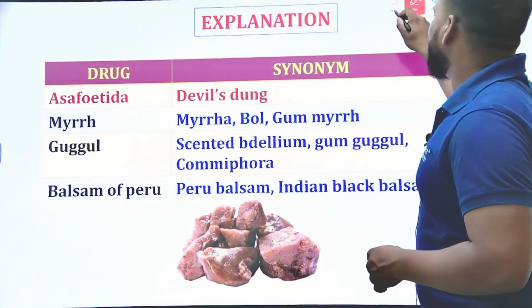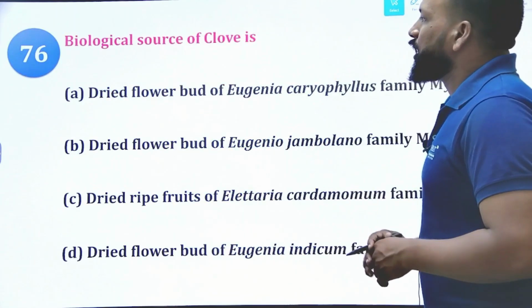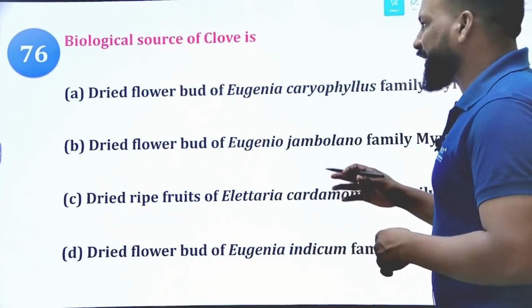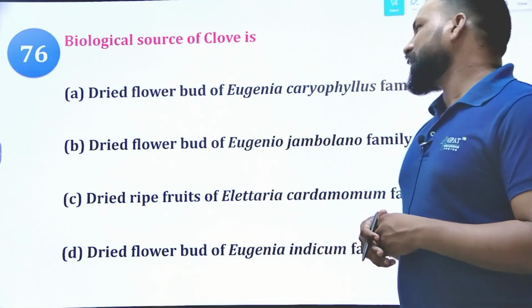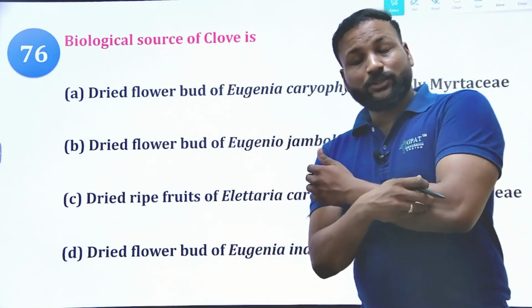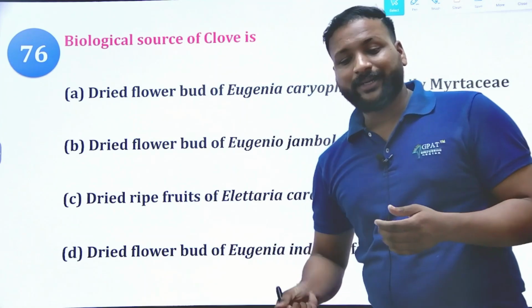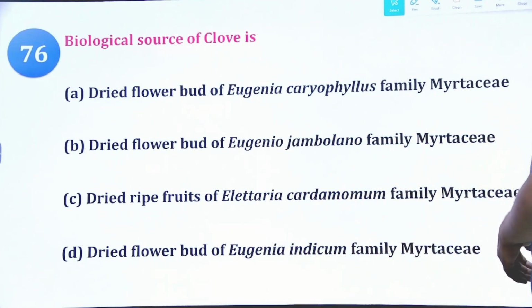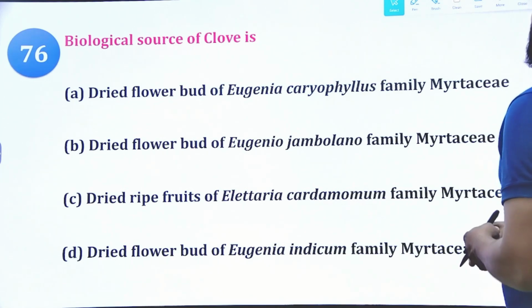Next. What is the source of clove? What is the biological source of clove? You can check that the clove is a flower bud, so accordingly choose the right option. Dried flower bud of Eugenia caryophyllus, family Myrtaceae; dried flower bud of Eugenia jambolana, family Myrtaceae; dried ripe fruits of Elettaria cardamomum, family Myrtaceae; dried flower bud of Eugenia indicum, family Myrtaceae.